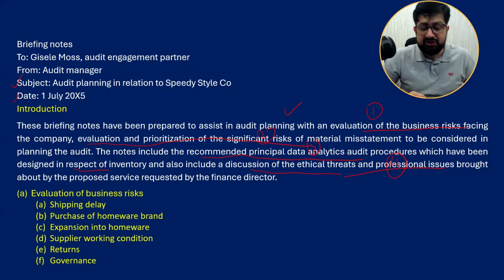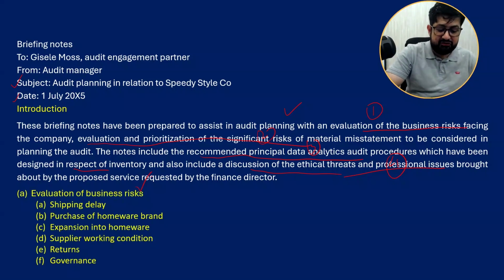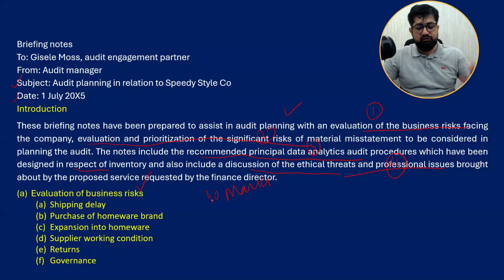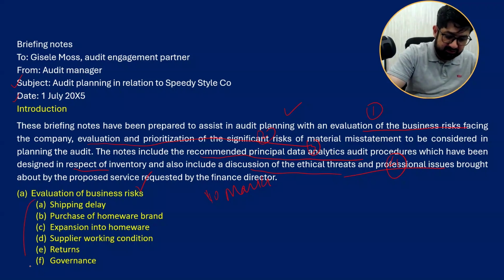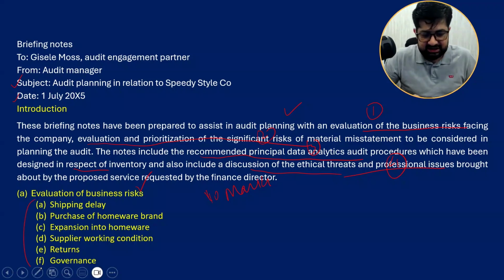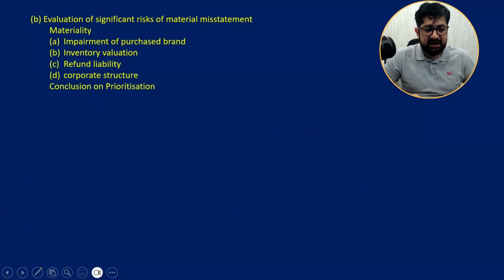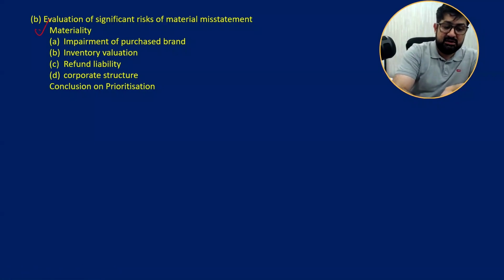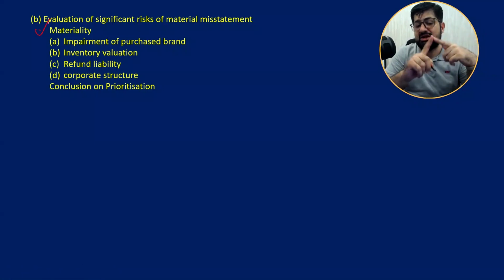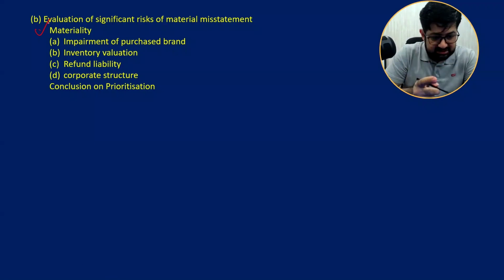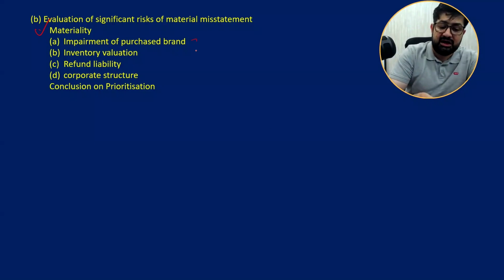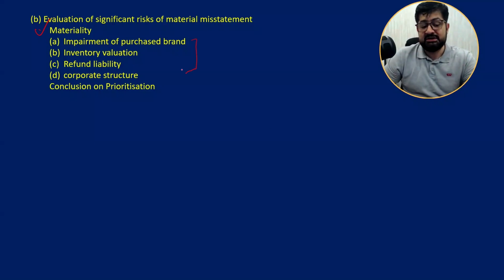Next, afterwards, the evaluation of the first requirement, business risk. There are 10 marks for the business risk on this question. You will be discussing only 5 out of these, 2 marks each. Then comes the risk of material misstatement, the second requirement. First of all, you will be discussing materiality: 3 marks. Calculate the benchmark and justify which one you are choosing and why. Then you will be discussing the risk of material misstatements here.